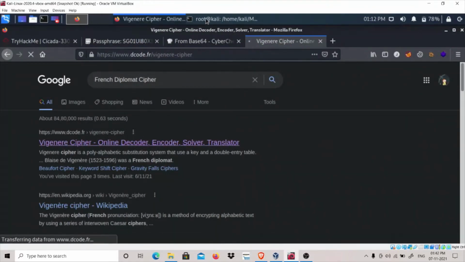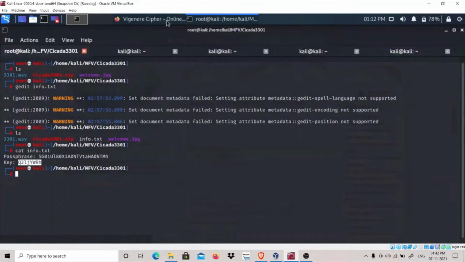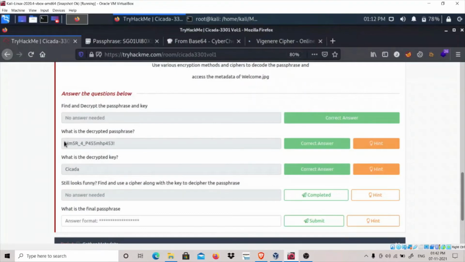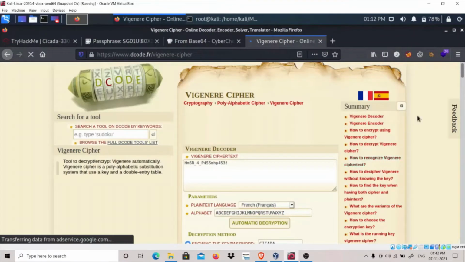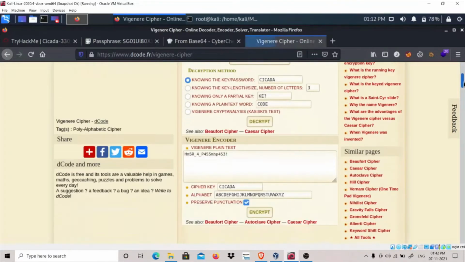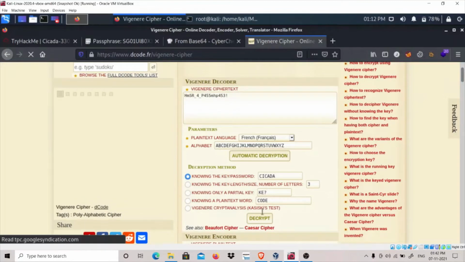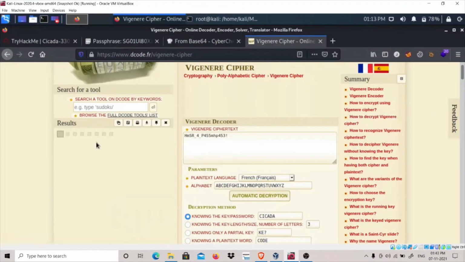Okay, let's copy it from here. We're using the following keyword: decrypt.